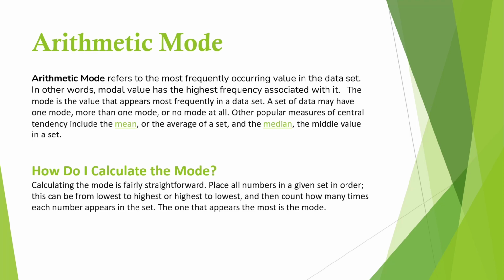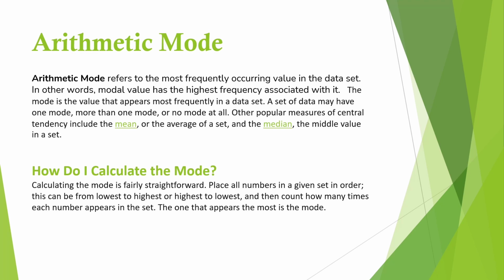The mode is the value that appears most frequently in a dataset. A set of data may have one mode, more than one mode, or no mode at all. Other popular measures of central tendency include the mean, or the average of a set, and the median, the middle value in a set. How do I calculate the mode?